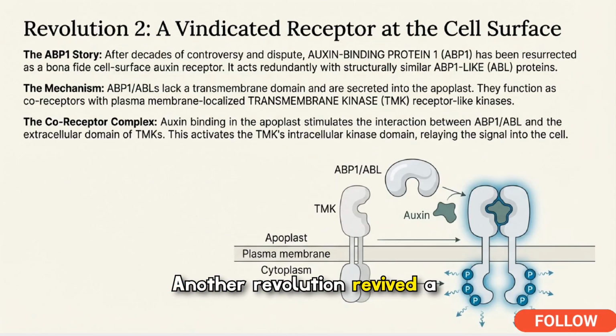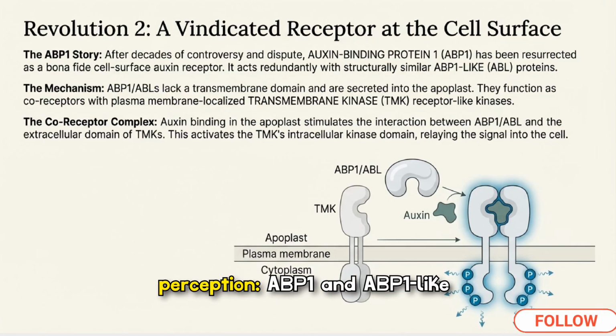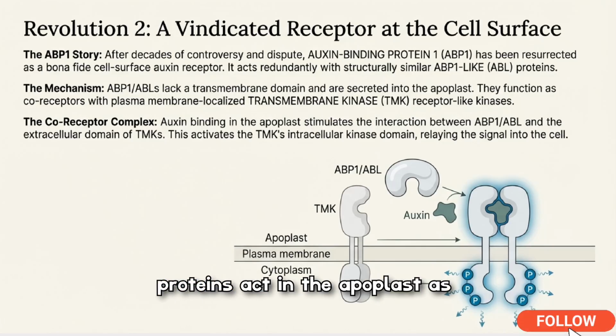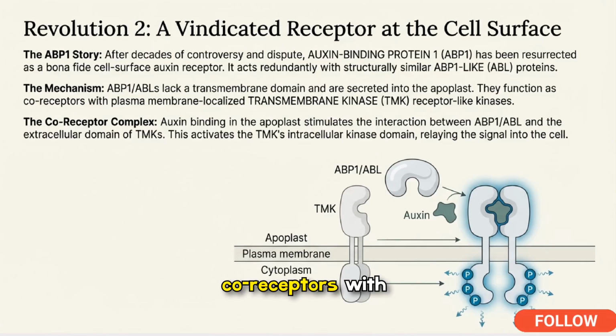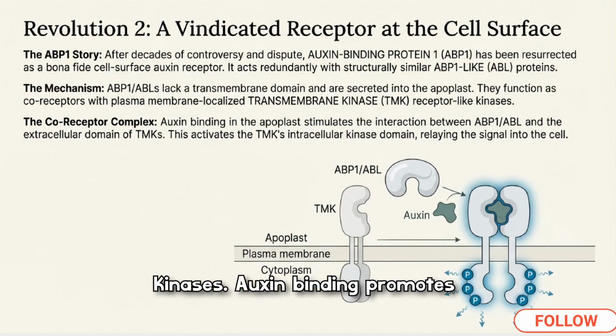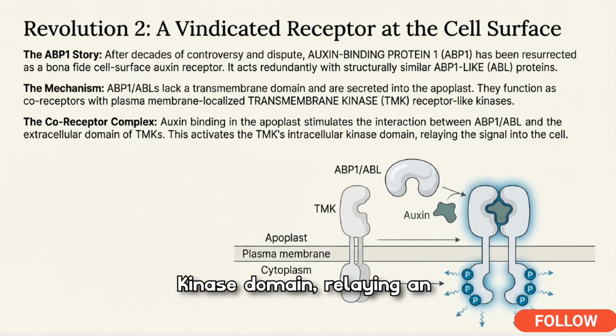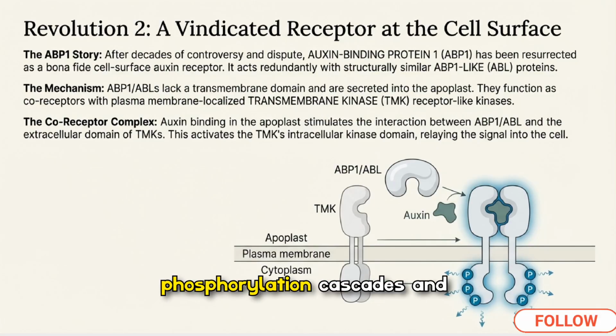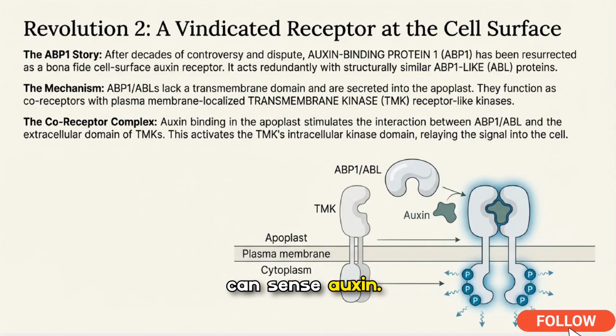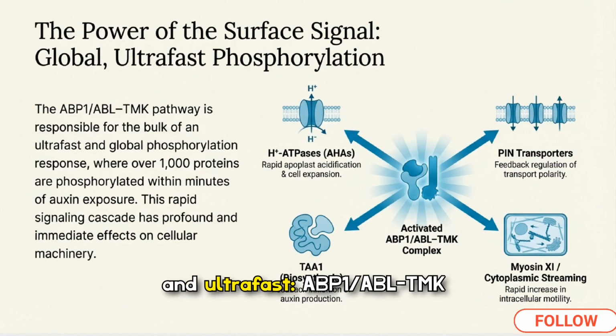Another revolution revived a cell surface role for auxin perception. ABP1 and ABP1-like proteins act in the apoplast as co-receptors with membrane-localized TMK kinases. Auxin binding promotes ABP1-TMK interaction and activates the TMK intracellular kinase domain, relaying an extracellular perception into rapid intracellular phosphorylation cascades and expanding where and how cells can sense auxin. The surface signal is powerful and ultra-fast.